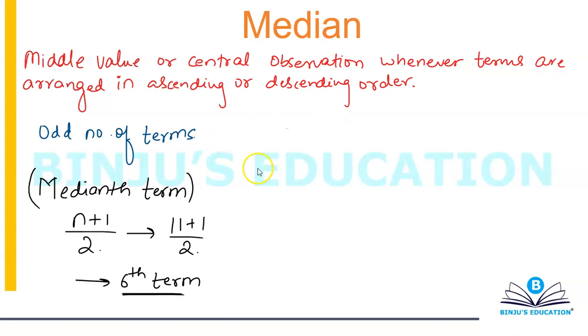For example, let's suppose the first 6 terms come out to be like 1, 8, 4, 7, 8, and then the sixth comes out to be some value b. So what's your median? Your median is b. This is basically what it means. So the formula that we have is to calculate the medianth term. Understand, this will not give you the final answer. The value of that term is your final answer.